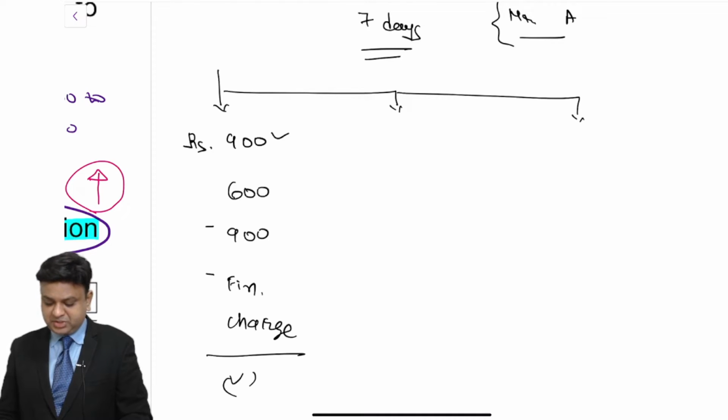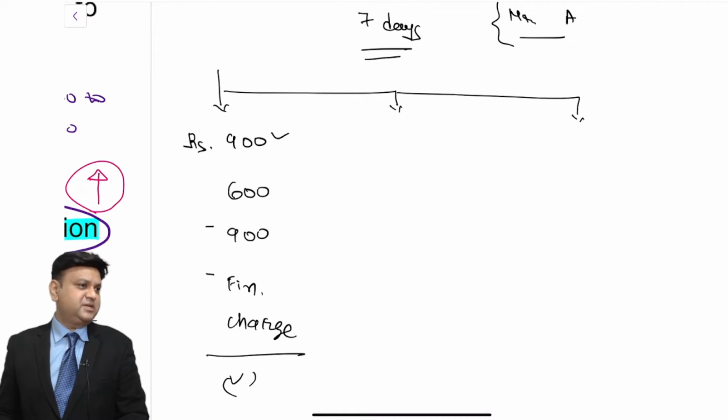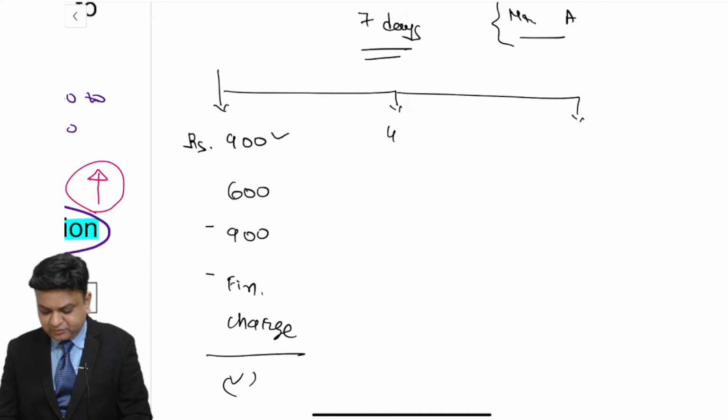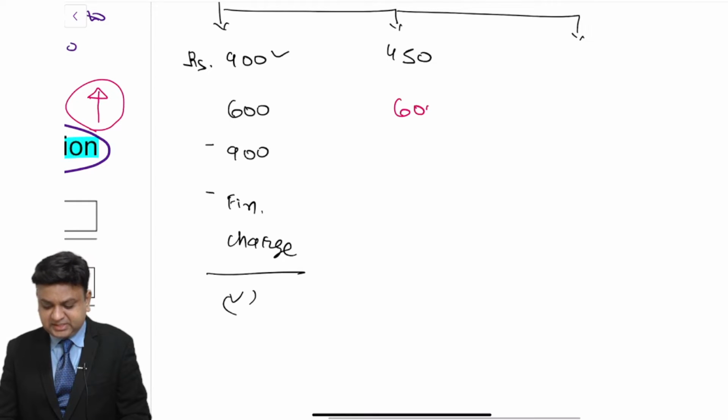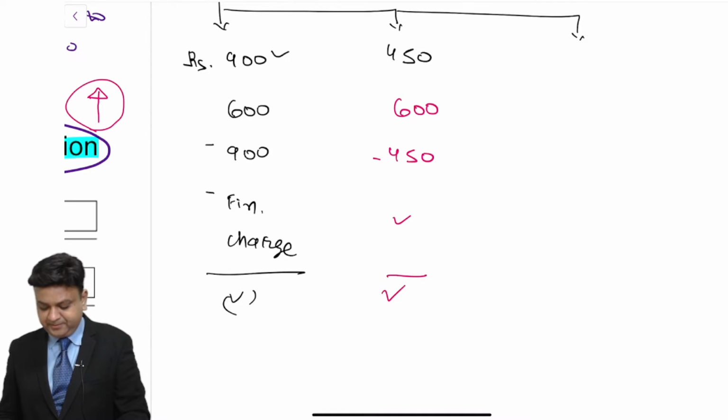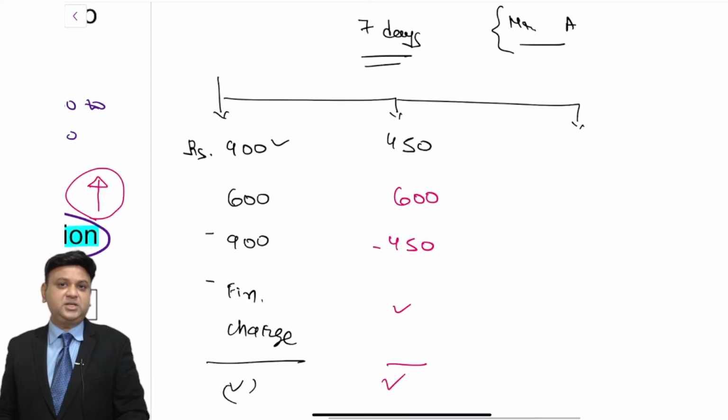The second situation is the price of the security is falling down, and let us say that his news proves to be correct within this 7 days time period. The price of the security falls down to rupees 450. Then what will happen? 600 is again the sale price, 450 is the buy price, and again the financial charges are required to be paid, and ultimately it will result into some amount of the profit.